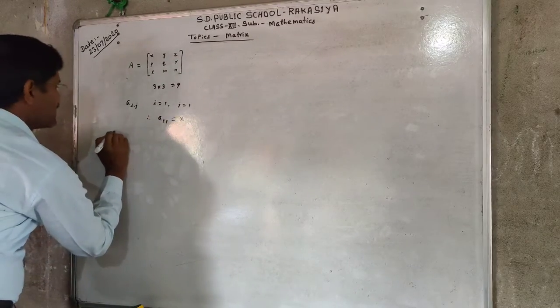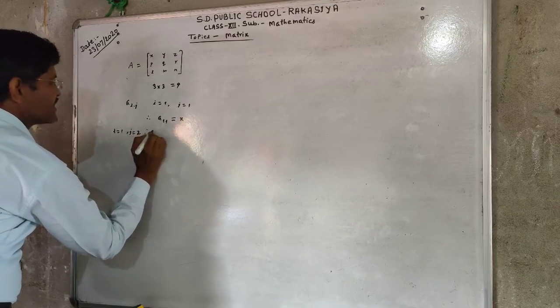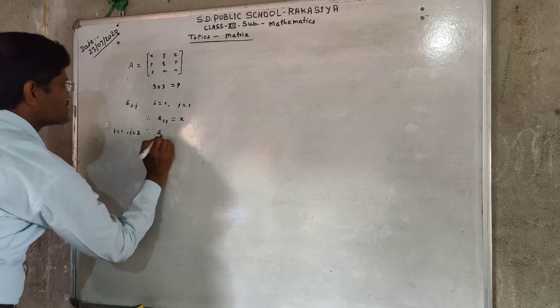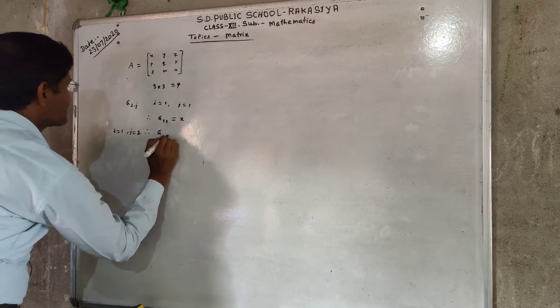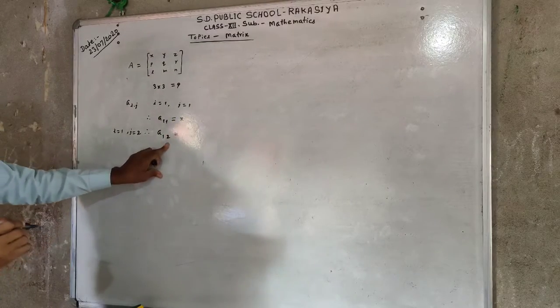If i is equal to 1 and j is equal to 2, then the position of the element in the matrix is a12, which means the element of first row and second column.